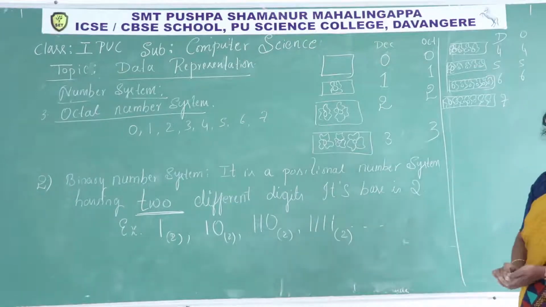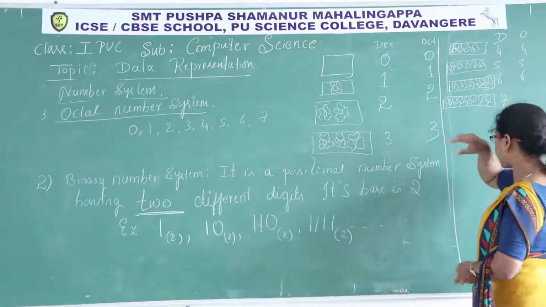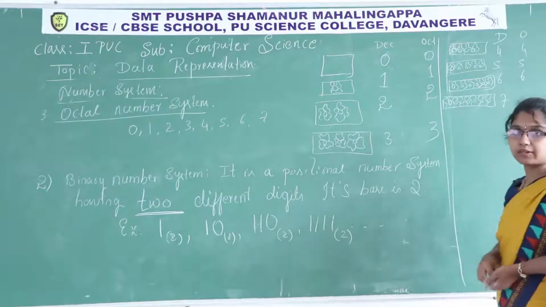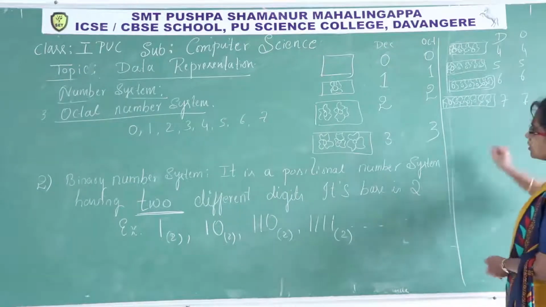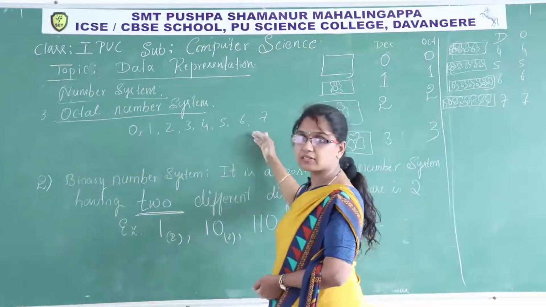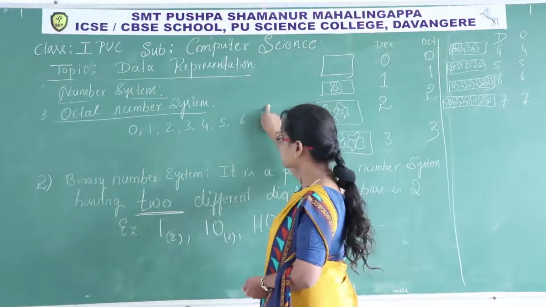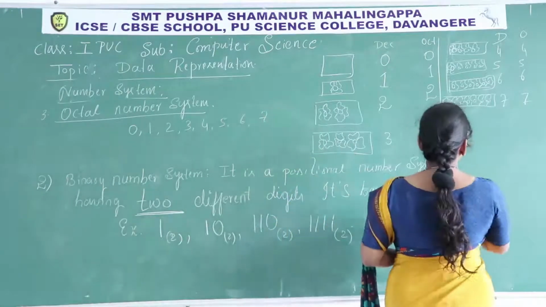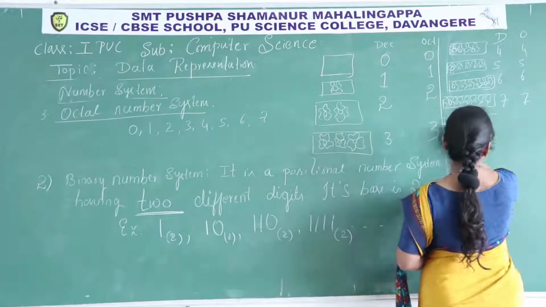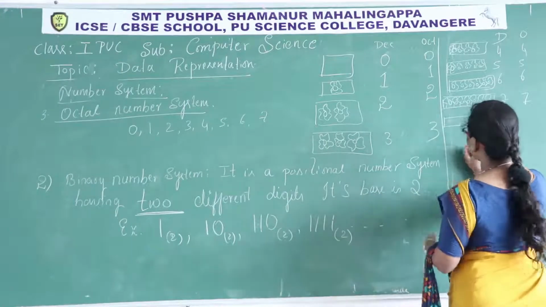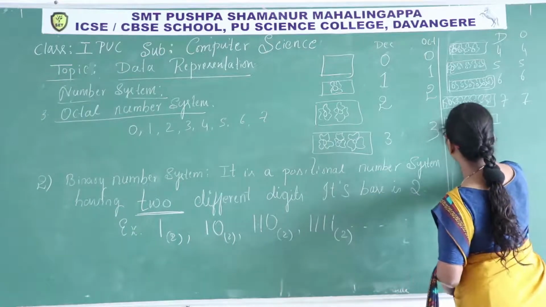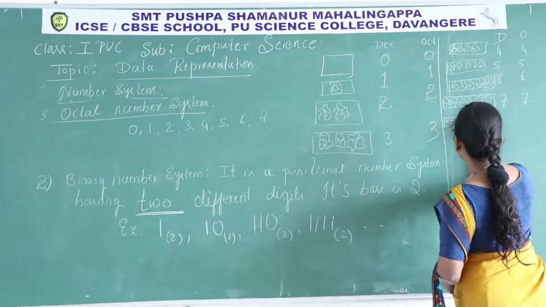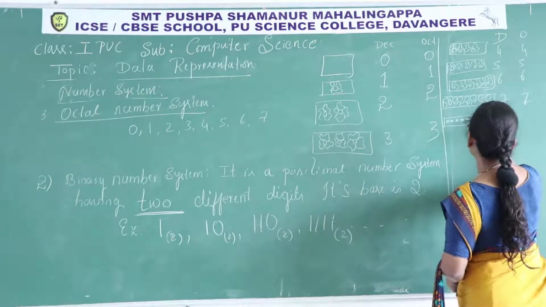The quantity 7, how do we write its face value? 7. Here there is a different digit. To represent the quantity 7, we have a figure called 7. Next, 8 flowers are there. Or I will take 8 dots: 1, 2, 3, 4, 5, 6, 7, 8.